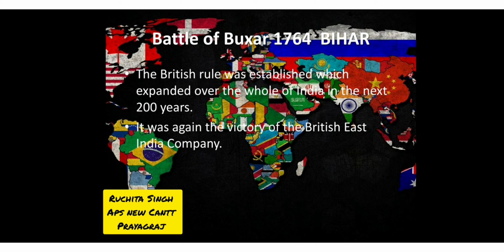So, children, this was the first part of chapter number 17. In the next part, we'll learn about what happened next, why the first war of independence took place, what was the reason for unrest among the kings and nawabs, why they were angry at the Britishers, and what led to the first war of independence. So, children, watch the video once again, twice again, understand it, and read the chapter for your clear understanding.